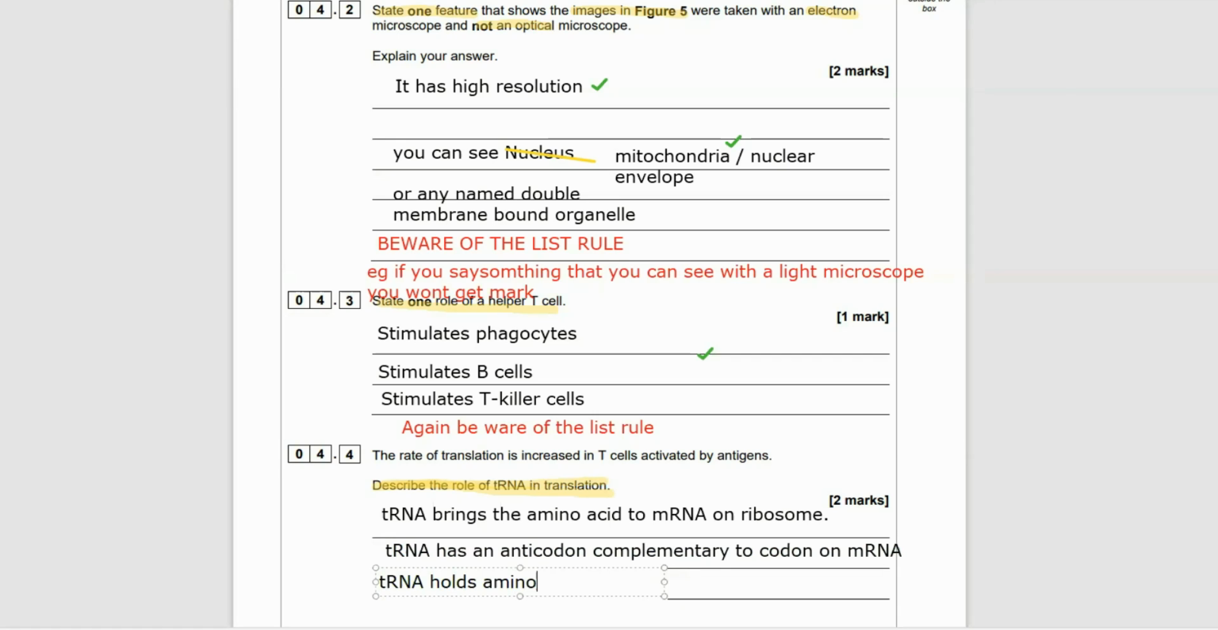Just for extra information, tRNA also holds the amino acids in place while a peptide bond forms between the 2 adjacent amino acids. And then the tRNA leaves and another tRNA comes bringing another amino acid. But it's kind of there as like a scaffolding to hold those amino acids in place until peptide bonds form between them. Otherwise, the amino acids could wander off.